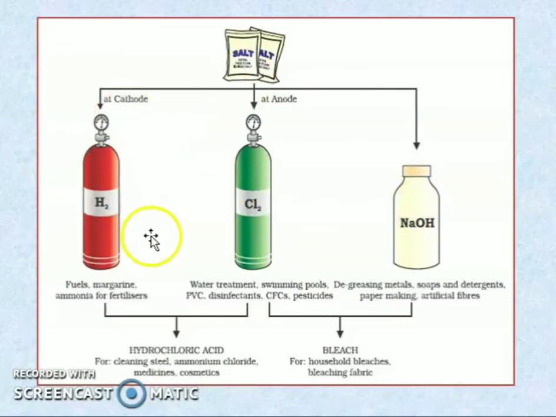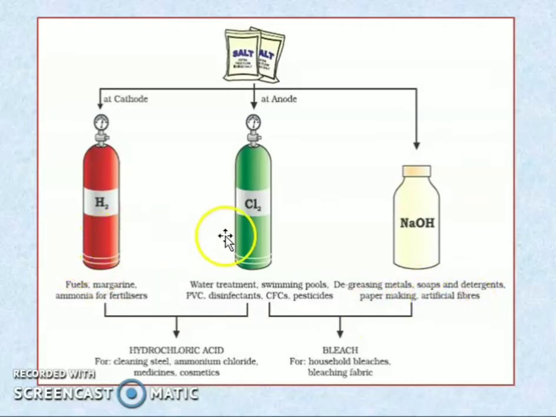These three are very useful, and they are used for different things. Hydrogen will be used as a fuel, and in margarine and ammonia for fertilizer. Next, chlorine will be used for water treatment, swimming pools, PVC, that is polyvinyl chloride, disinfectants, CFCs, and pesticides. NaOH will be used for degreasing metal. It will be used in the preparation of soap and detergents, paper making, and artificial fibre.